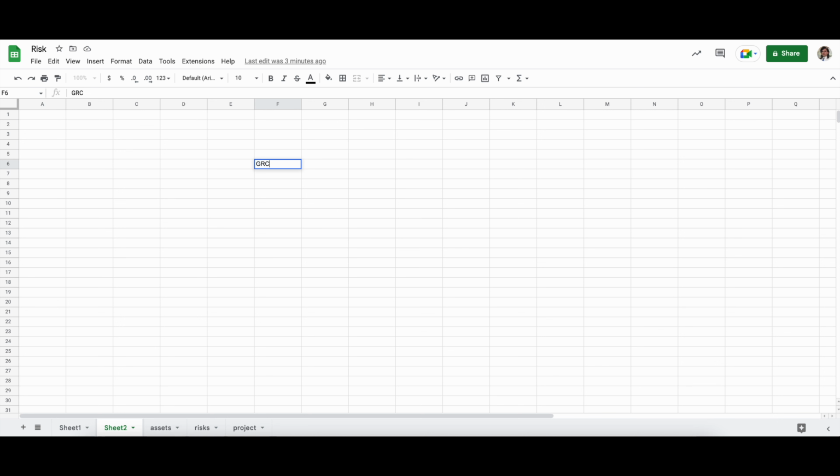Well, for sure you will need the GRC function, and you can call it whatever you want, I'm just going to call it GRC. Remember, when you create controls, policies and risks, eramba will ideally send notifications to these people. If you're using enterprise, it will send notifications to these people, so they will provide you with feedback: testing evidence, or reviews of risks or reviews of policies, and so on.